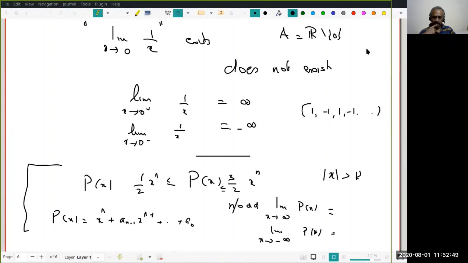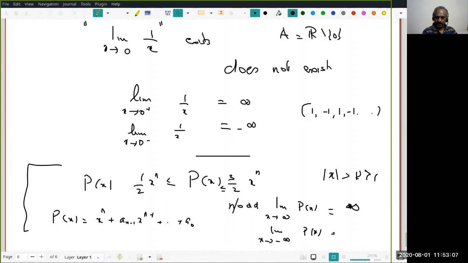If n is odd, for the limit as x tends to infinity, we just have to use this. This will be greater than half into r to the power n. If r is also greater than 1, then this will be as large as I want. Is that clear to all?